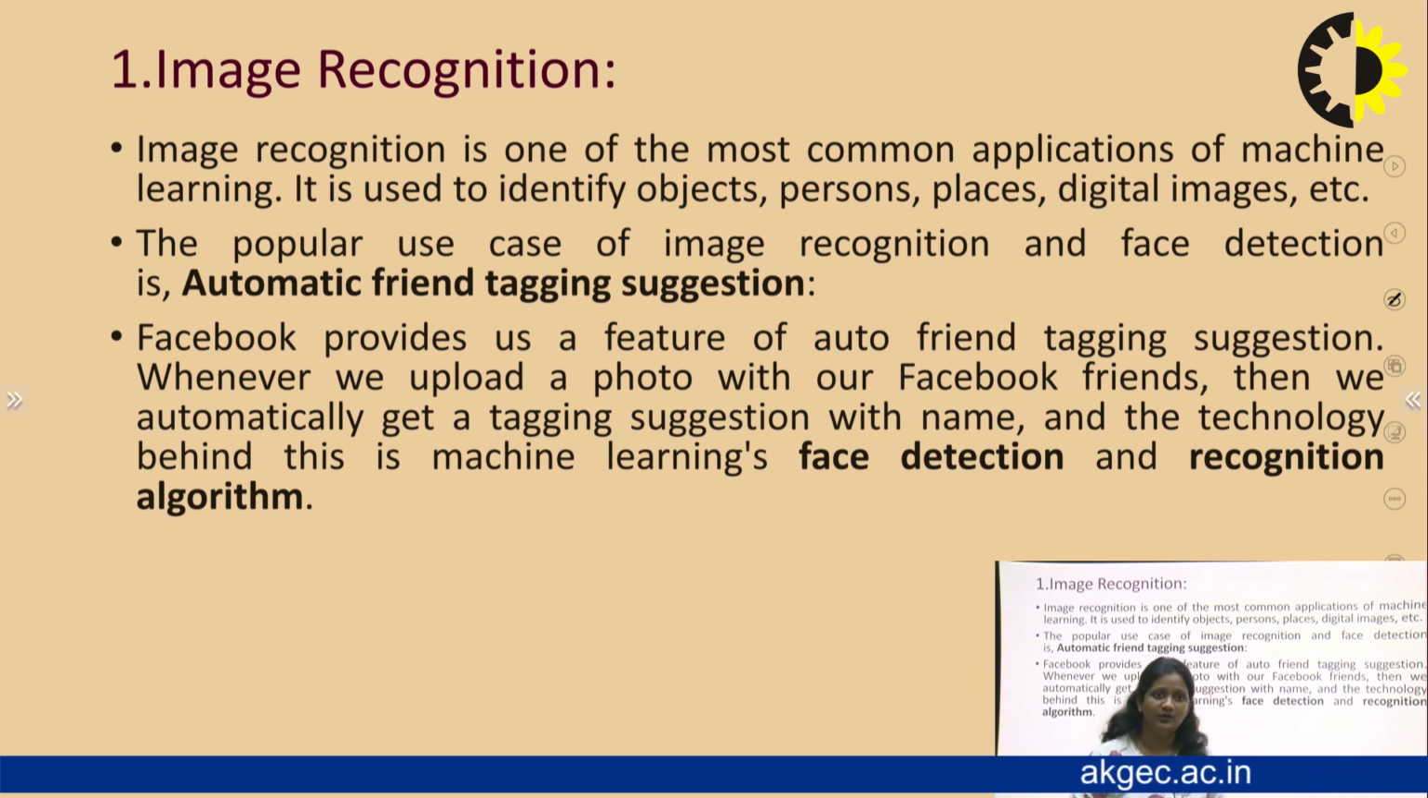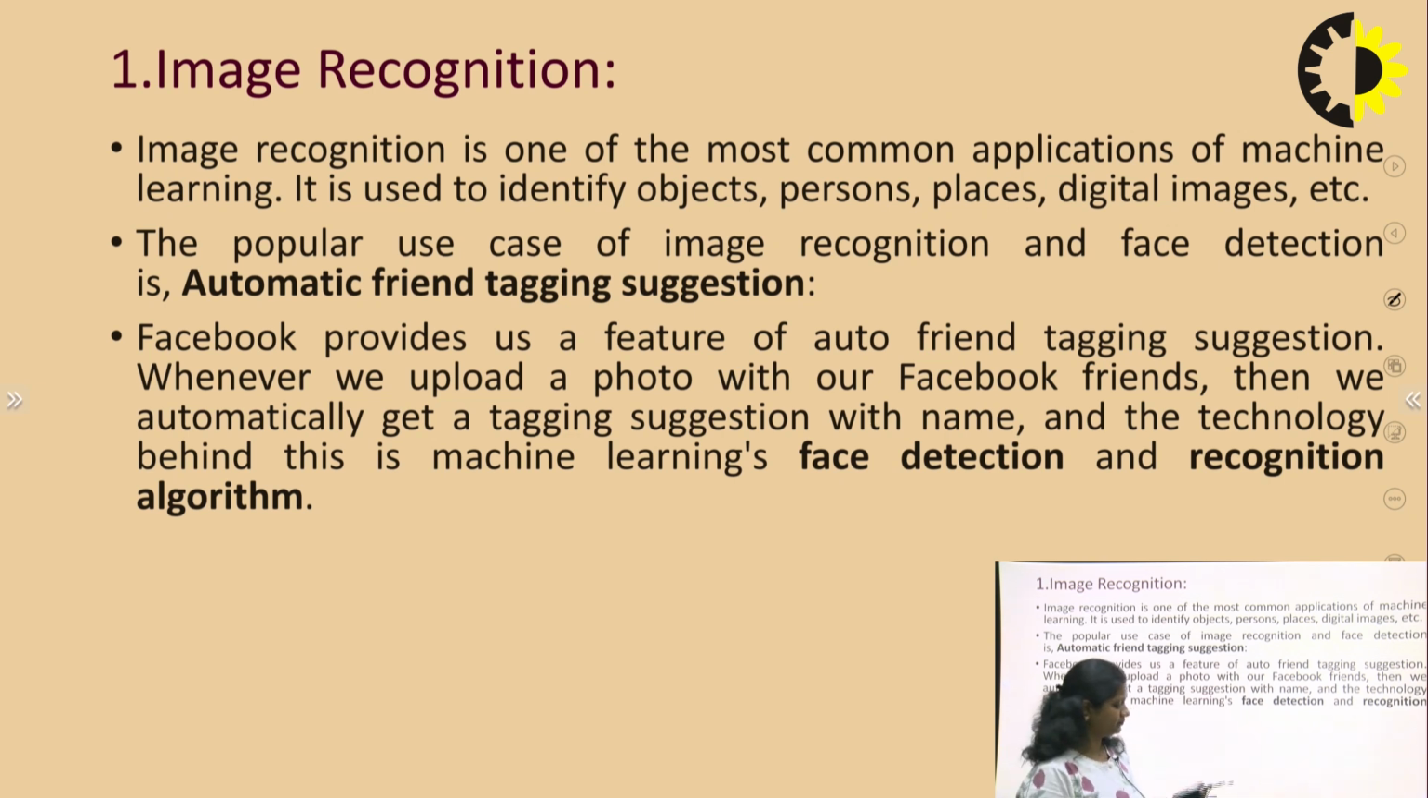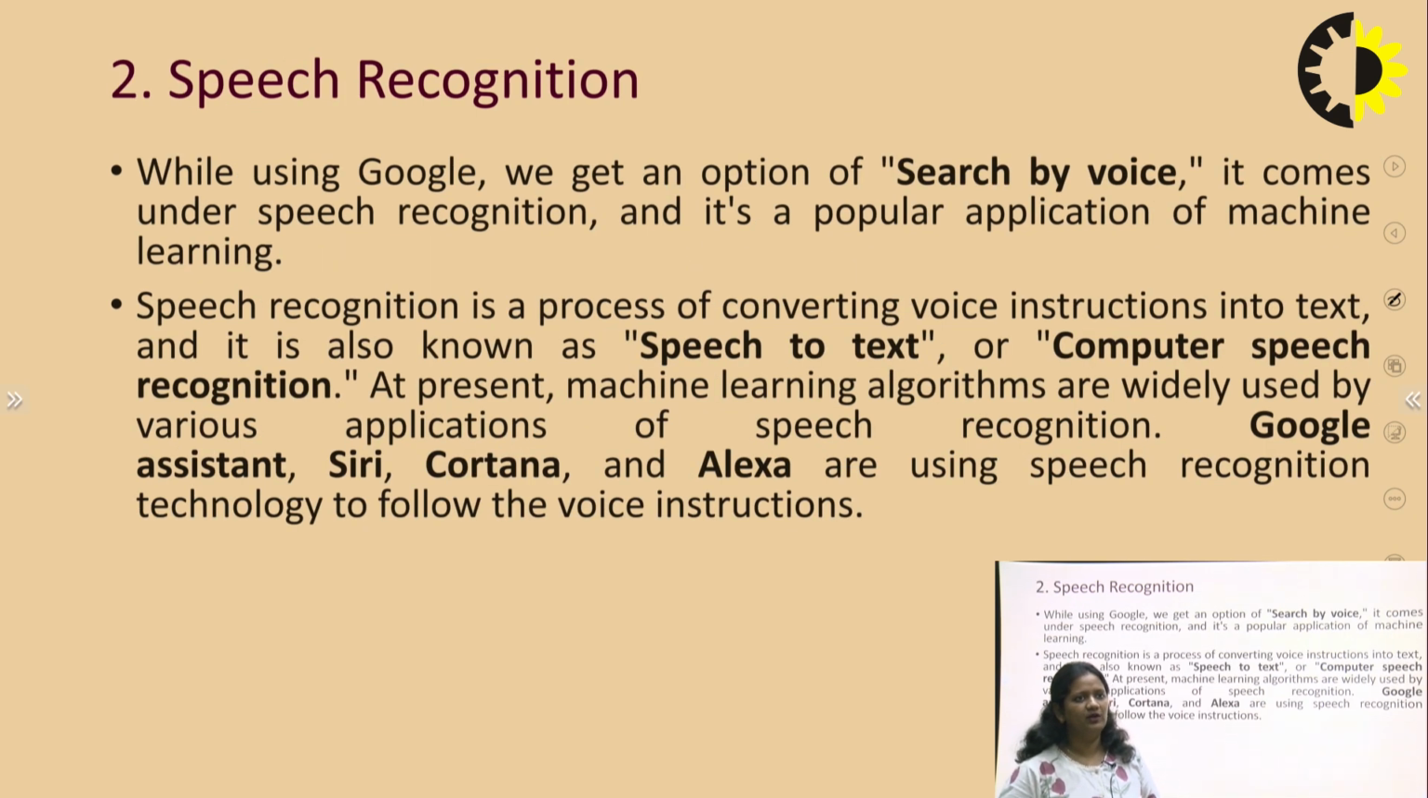So how is it possible? This is possible only through the machine learning concept, the face detection and recognition algorithms that are present in machine learning. So Facebook is also using ML in image recognition and other parts also. So this is the application of AI in image recognition on Facebook.